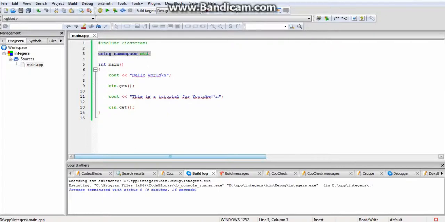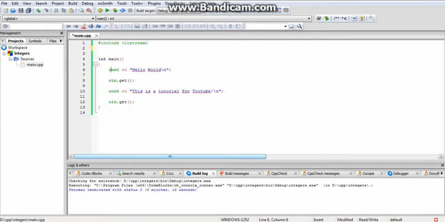If we didn't declare this, we would have to put std:: in front of all the couts, and also the cin. We'd have to do that for everything, and that just adds extra time. So you can just declare the namespace, and then you don't have to put in all the std later.